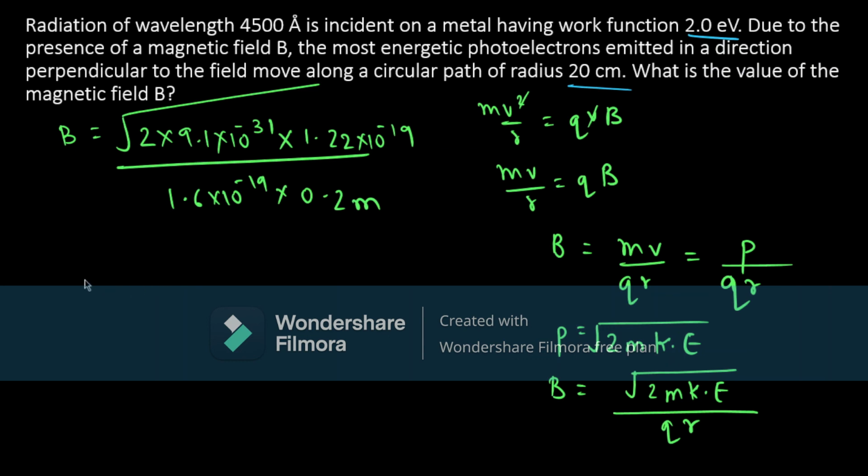So solving this, we get magnetic field as 1.47 into 10 raised to minus 5 Tesla. I hope you understand this sum.